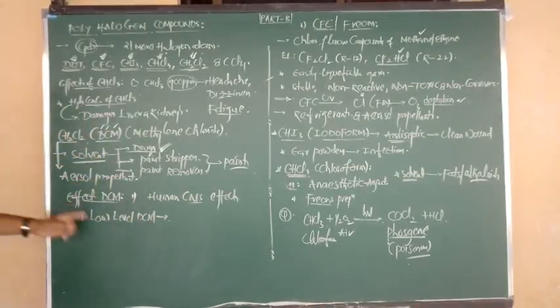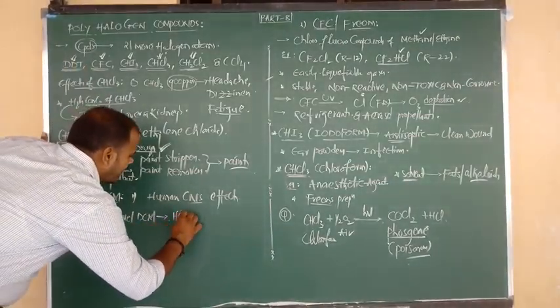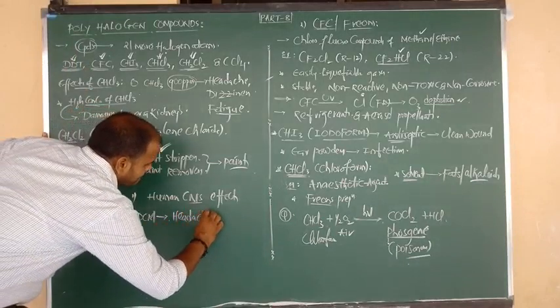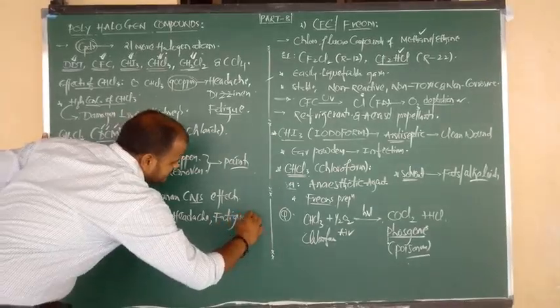Low level of dichloromethane causes the effects. Number one is headache, and one more is fatigue, nothing but tiredness.